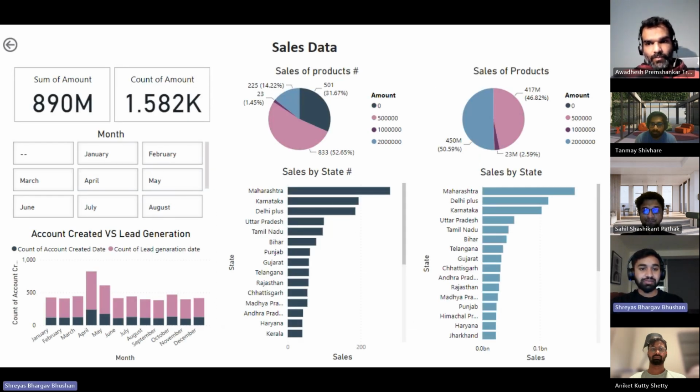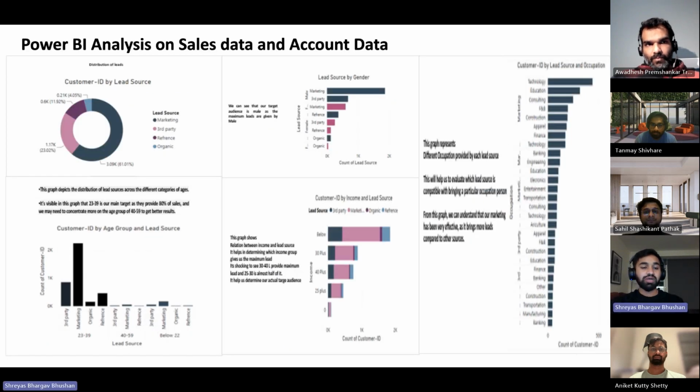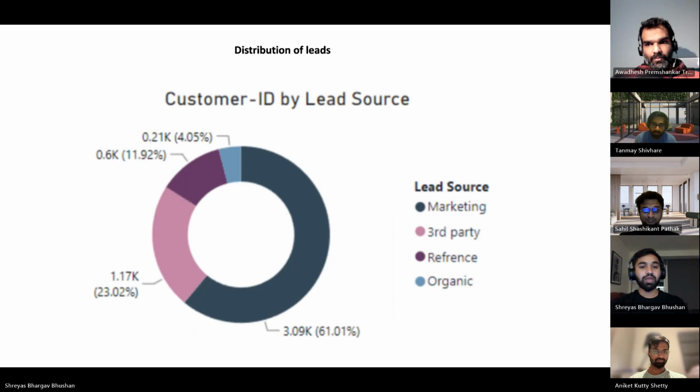Once again, this is the sales data. This dashboard gives us the details of the lead sources, how the sales are performed across different lead sources, across different features. Here's the total number of sales by the lead source.